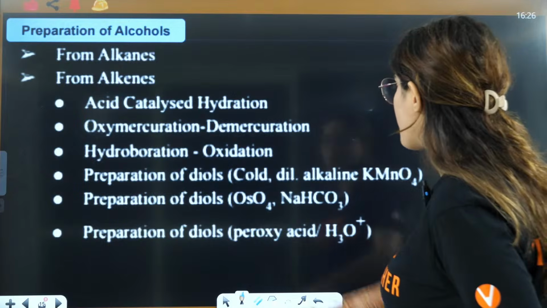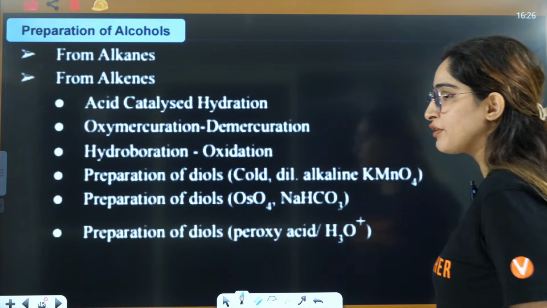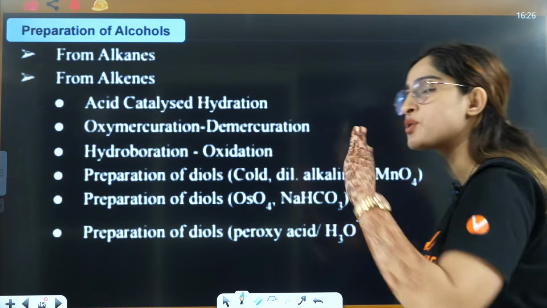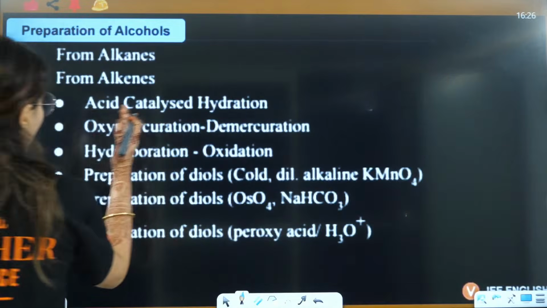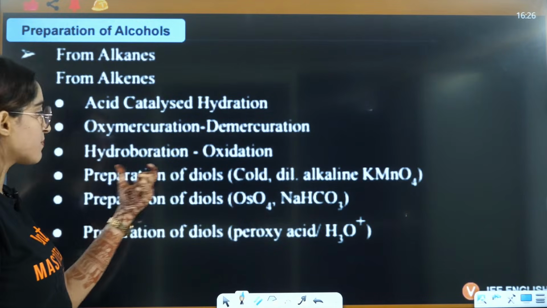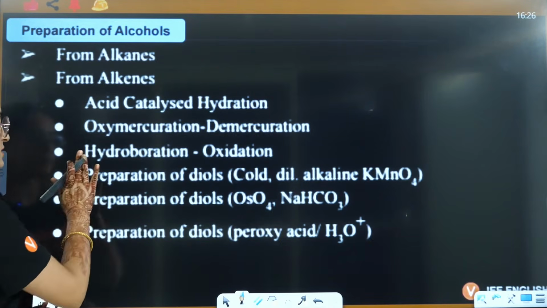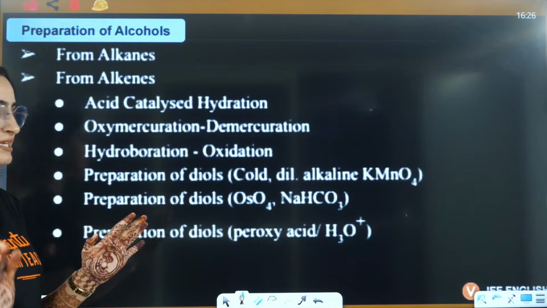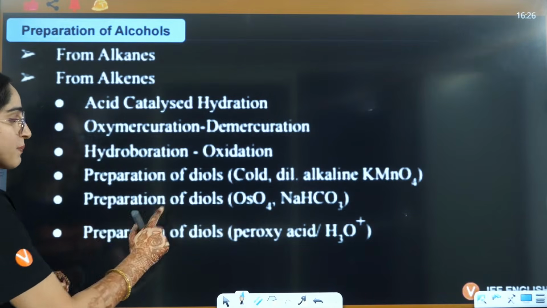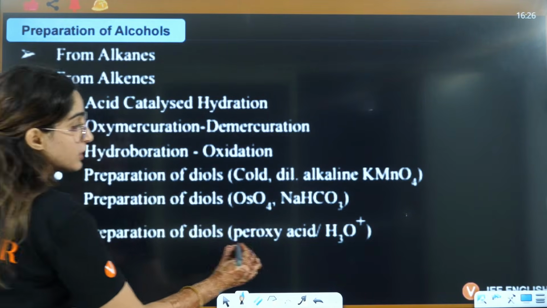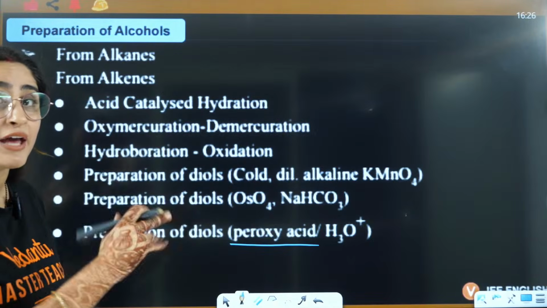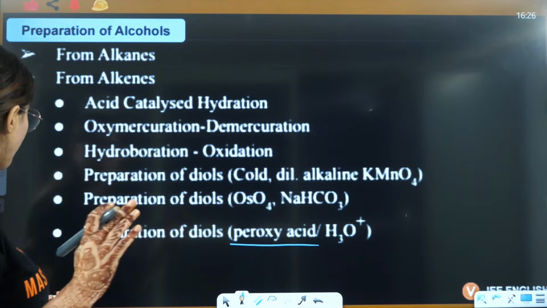Most of these reactions you have already done: acid catalyzed hydration, oxymercuration, hydroboration. Preparation of diols from peroxy acid is a very important reaction, and this is new for you.